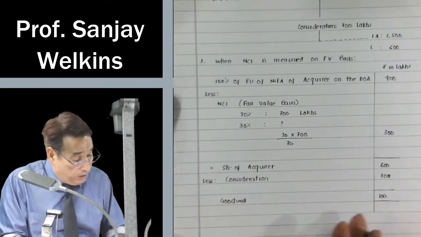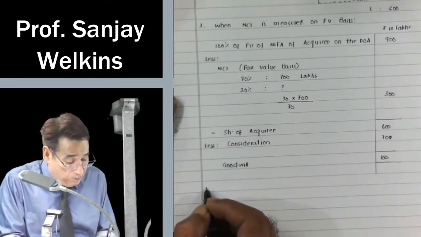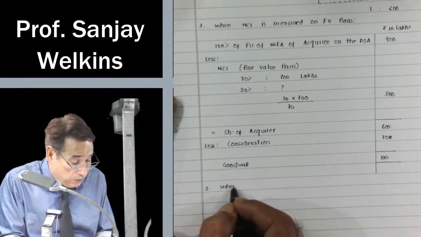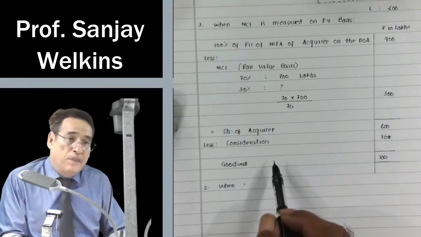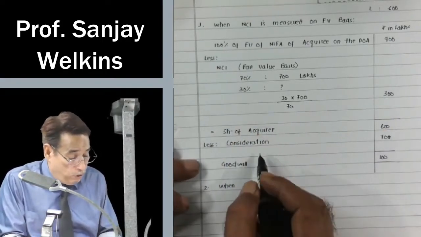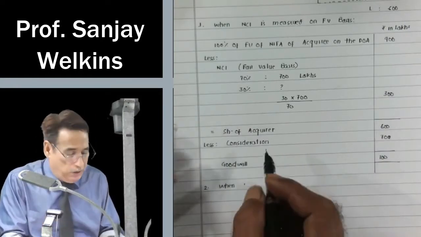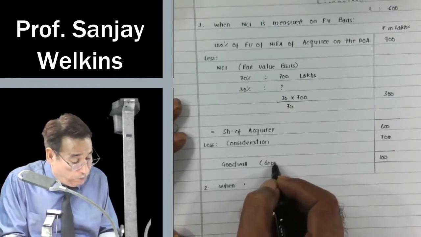No doubt about that. Suppose you are going to compute NCI, now this is second part of the question. When NCI is measured, I've already told you, whatever amount of goodwill we get will be written later on in the consolidated financial statement. This reflects group's goodwill. What is group?